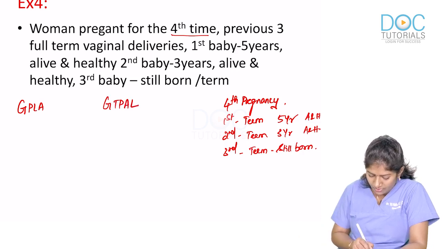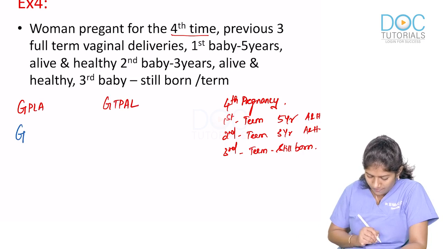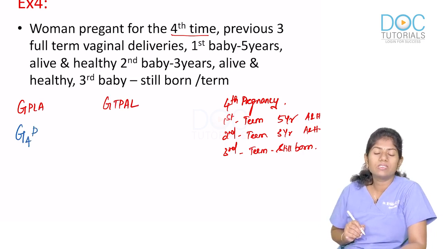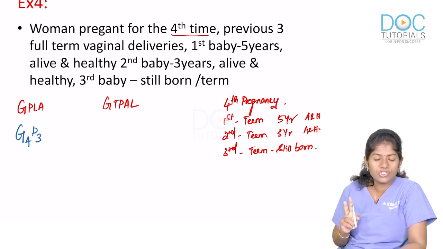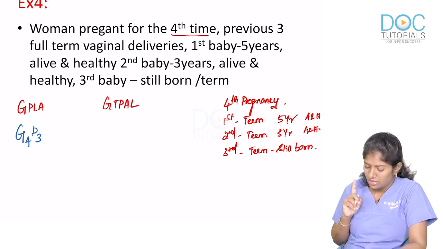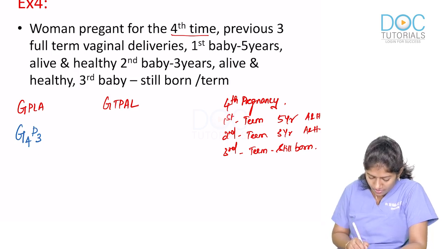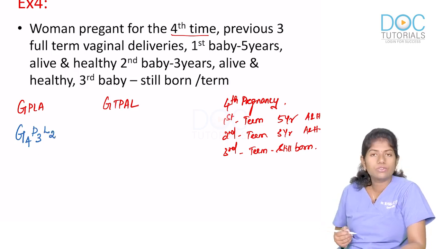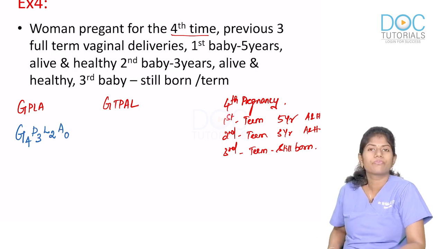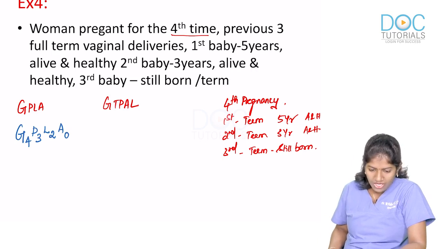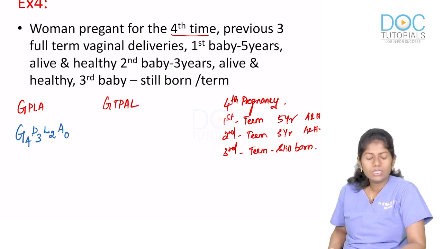She is currently pregnant for the 4th time. So gravida 4. She has had 3 pregnancies in the past and all the 3 pregnancies have crossed the period of viability. So her para will be 3. She has only 2 living children. One child is lost at birth and therefore L will be 2. There are no abortions in the past, so A will be 0. So it's gravida 4, para 3, living 2, abortion 0.